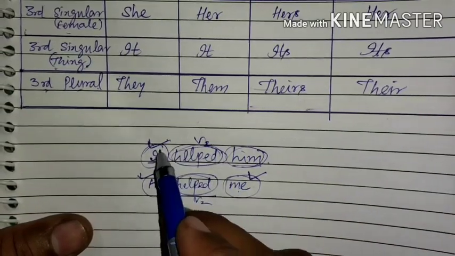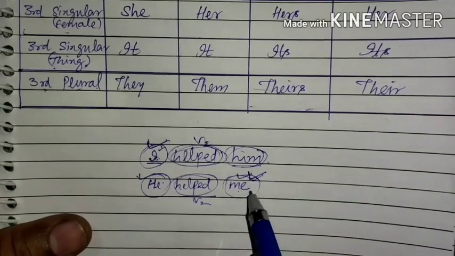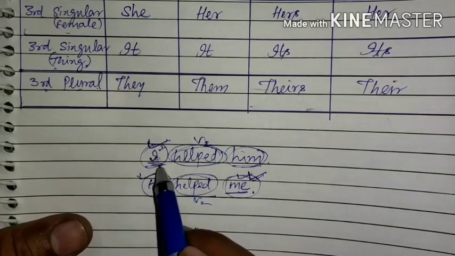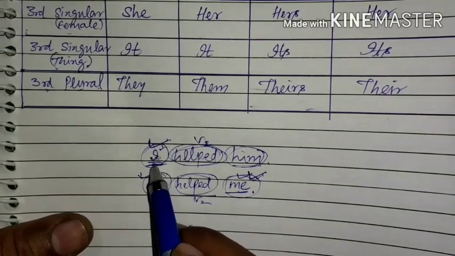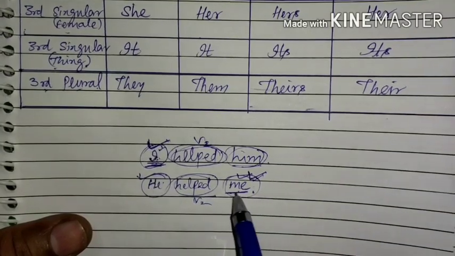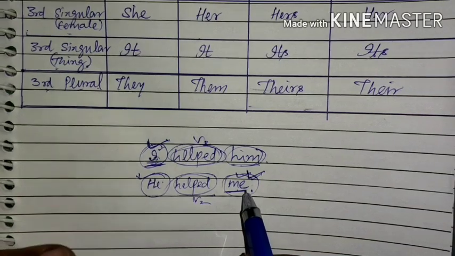Here in place of I, me has been used. So me is the objective case because here it has been used in place of an object. So here it was in place of a subject. So this is the subjective case of first person singular. This is the objective case of first person singular.